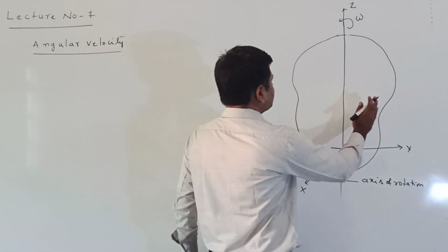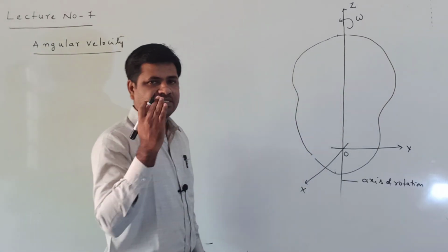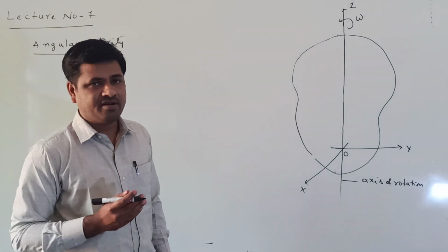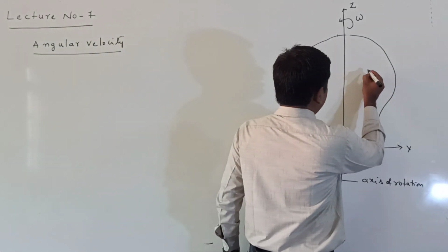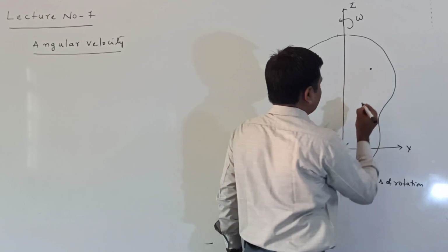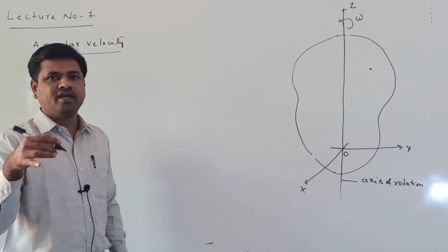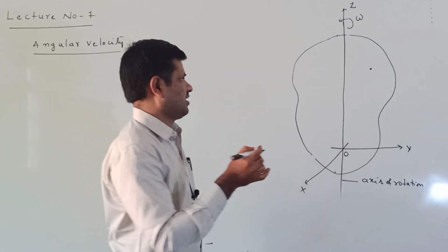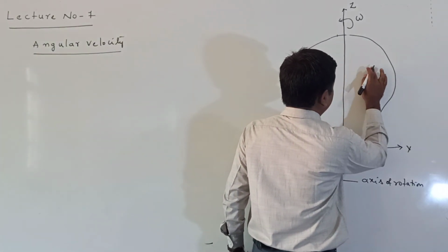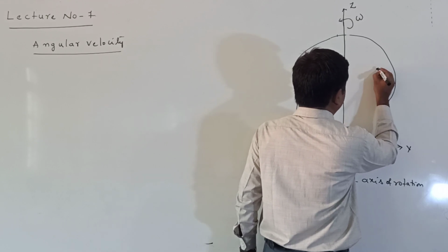Now when the rigid body is rotating about the fixed axis, or the axis of rotation, we know that every particle in the rigid body rotates in the form of a circle. Suppose I consider a particle here.